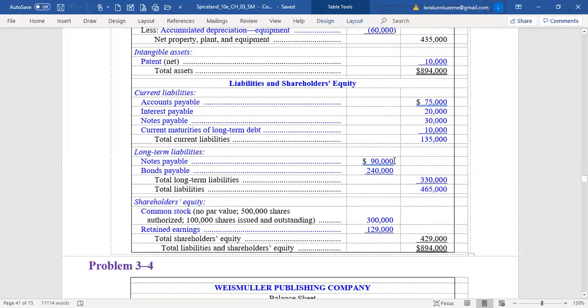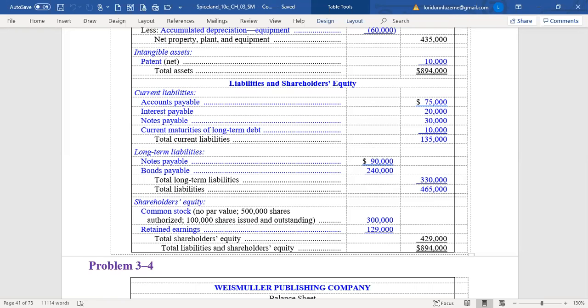The remaining long-term note payable would be the $50,000 that's due in 6 years, and the $40,000 remaining of that $50,000 note that will be paid beyond the coming year in a long-term character. Bonds payable, I don't think they tell us the bonds payable.